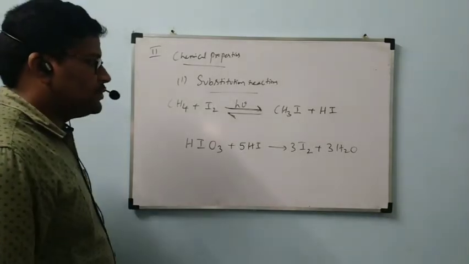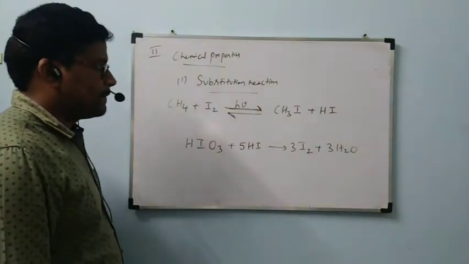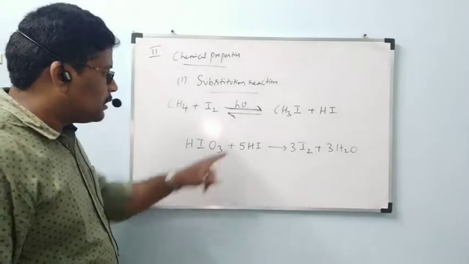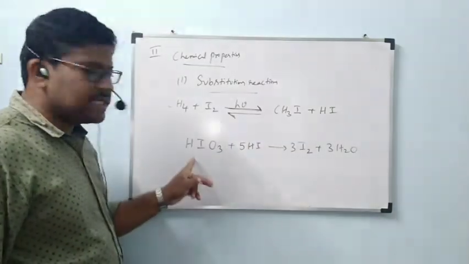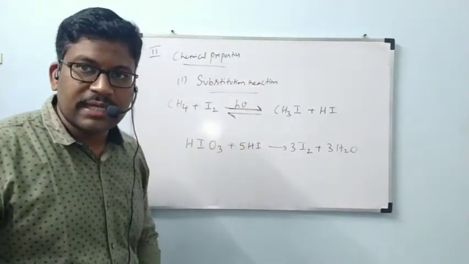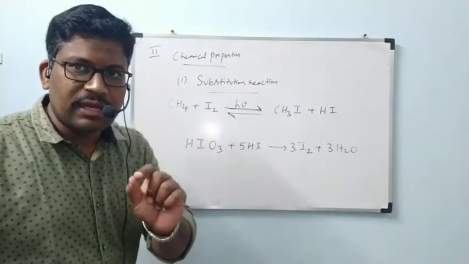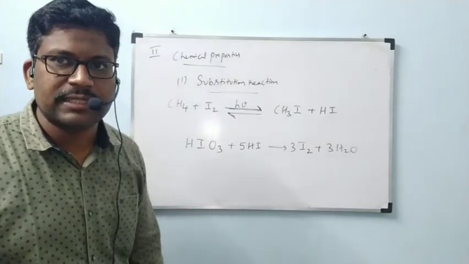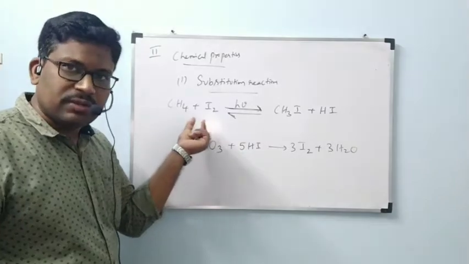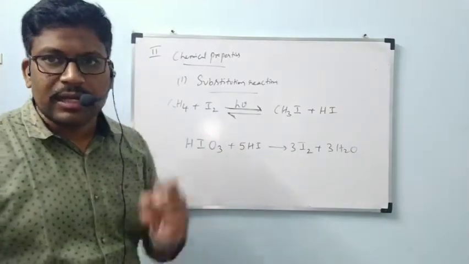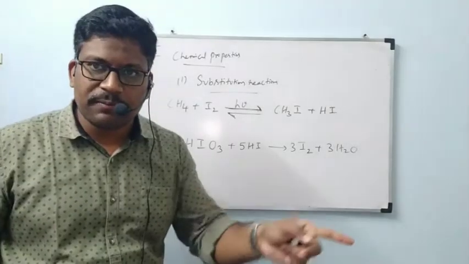3I2 plus 3H2O. This HI is going to react with HIO3 to form I2 plus 3H2O. What is happening here? If you feel any confusion or difficulty, only one thing I would like to say: reactants will undergo reaction to form products. Slowly I am telling here. Reactants will undergo reaction to form products.